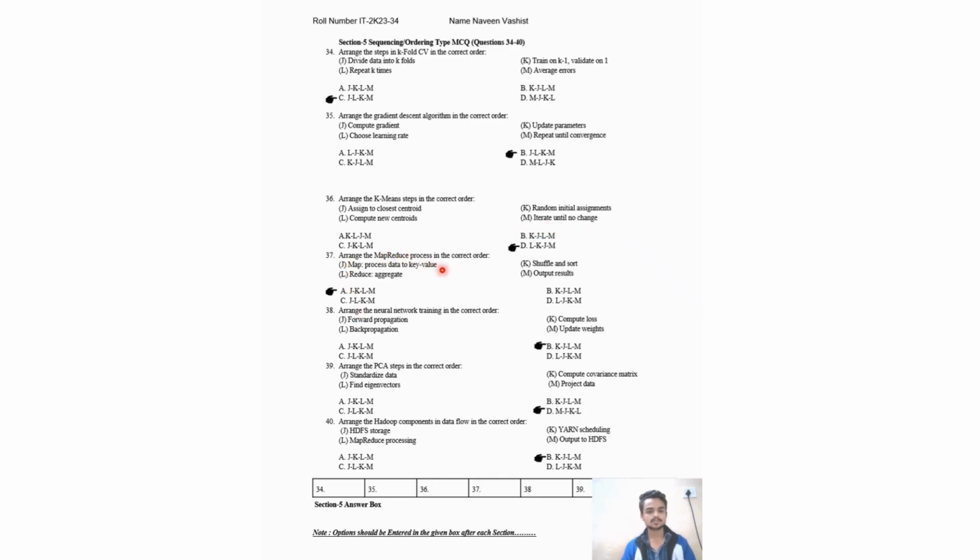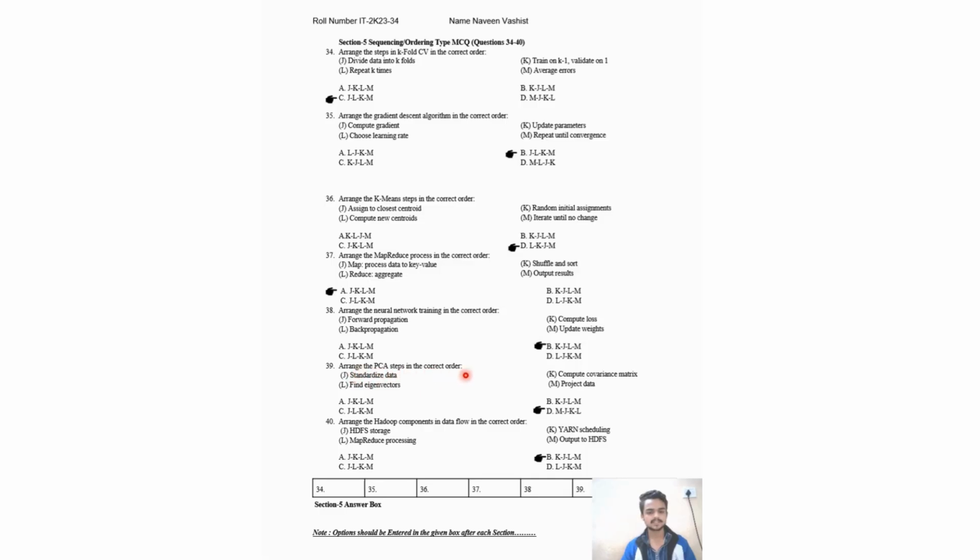Arrange the MapReduce process in the correct order. This is the next question, guys. So the correct answer will be map process data to key value, then shuffle and sort, then reduce aggregate, then output results. Arrange the neural network training in the correct order. So here the correct order will be compute inputs, forward propagation, back propagation, update weights.